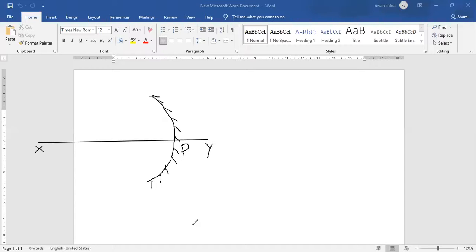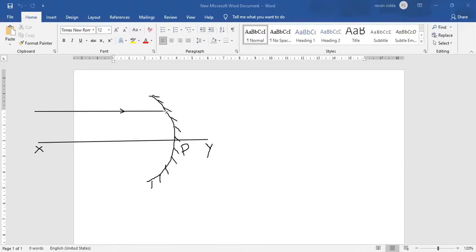Now, suppose a ray of light is coming from infinity. When it touches the concave mirror, what will happen?